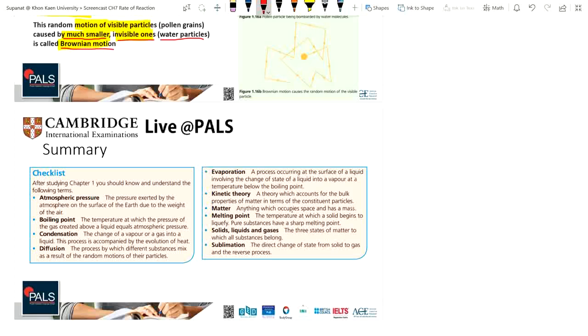Solid, liquid, and gas are the 3 states of matter to which all substances belong. Another one is sublimation, the direct change of state from solid into gas, and then it reverses the process again. All right, this is the end of chapter 1.